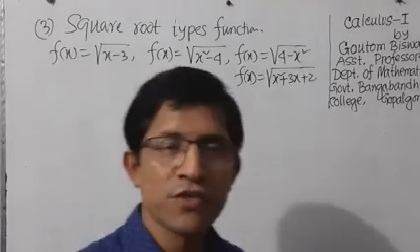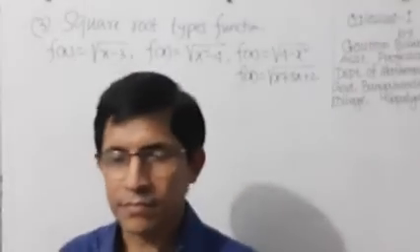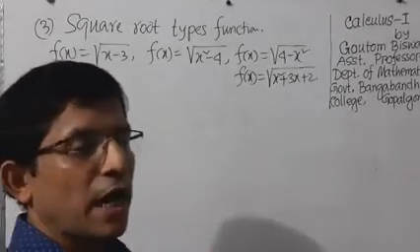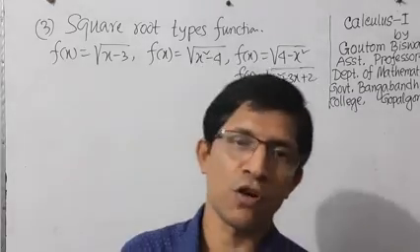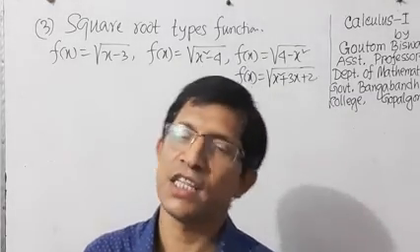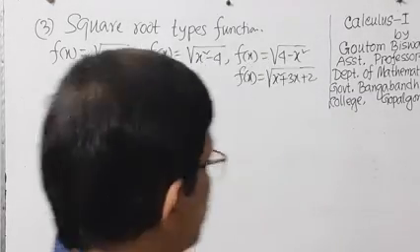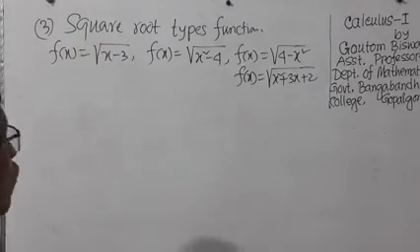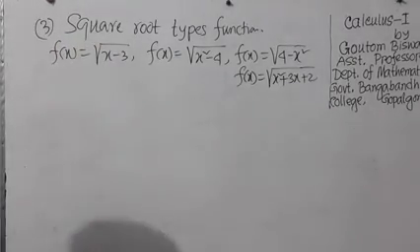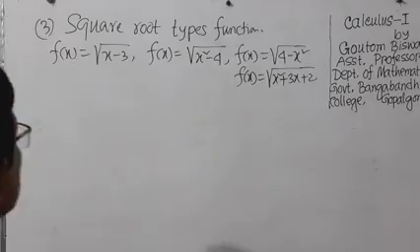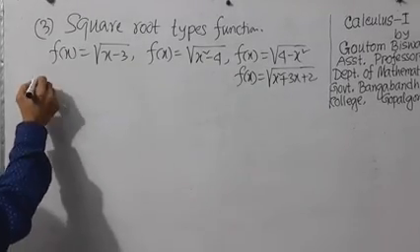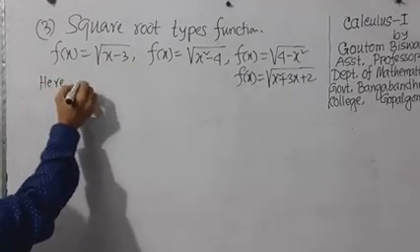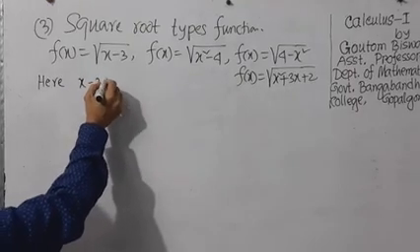All are forms of square root type functions, and at first you have to find which values of x are defined in the square root. So it is very easy for you. At first we can begin with the first example. f of x equals root over x minus 3.